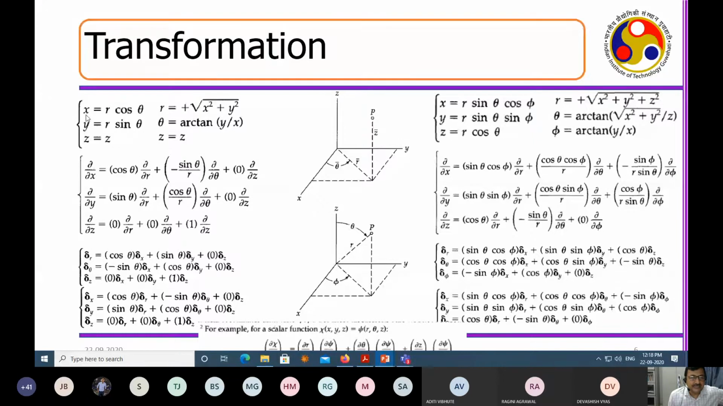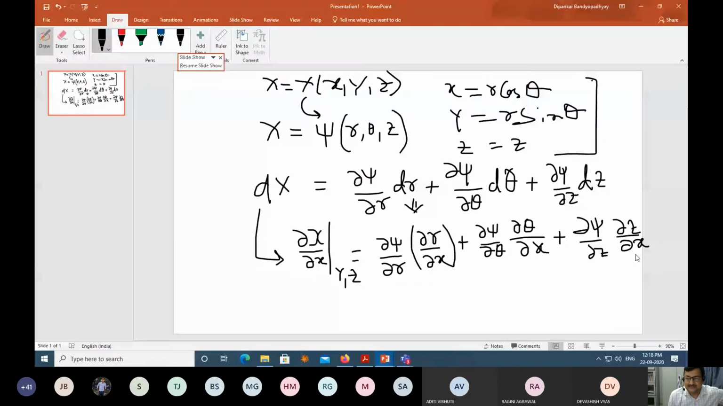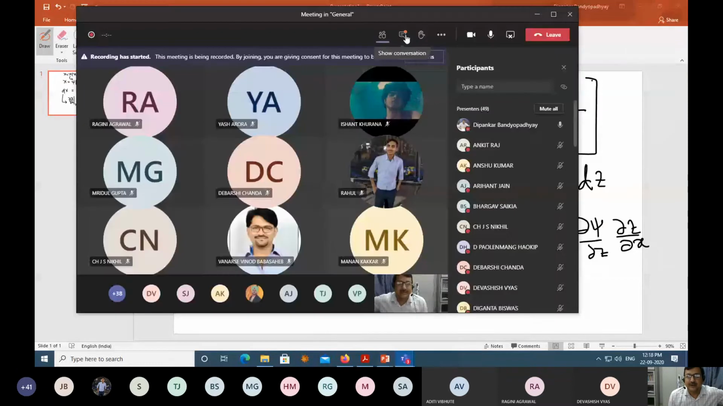So just write down x equal to r cos theta, y equal to r sin theta, z equal to z. R is equal to root over x square plus y square, theta equal to tan inverse y by x, and z equal to z. You have to evaluate del r by del x, del theta by del x, and del z by del x. Can you quickly do it? Anybody has completed it? I know by now you will complete it.